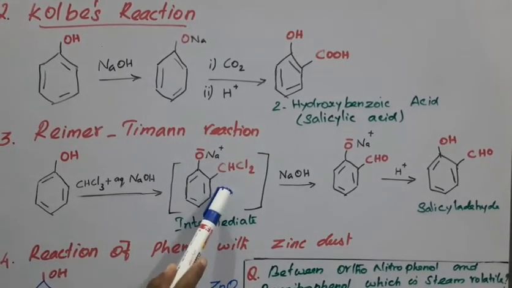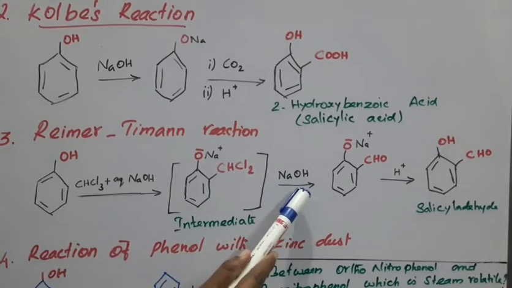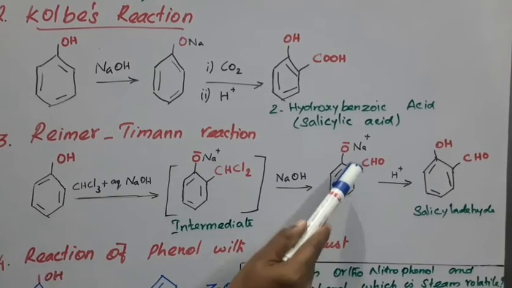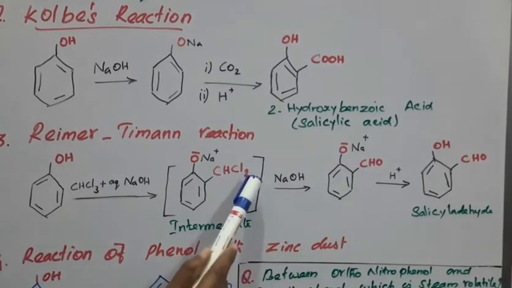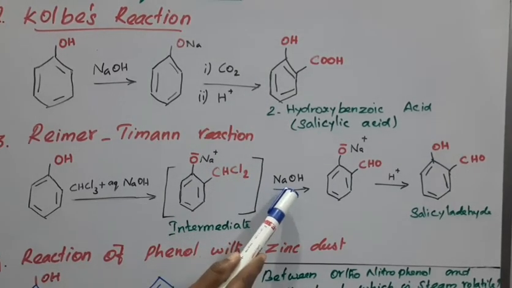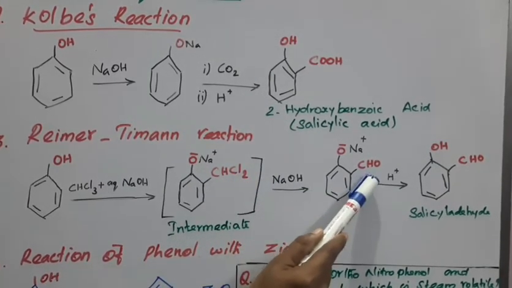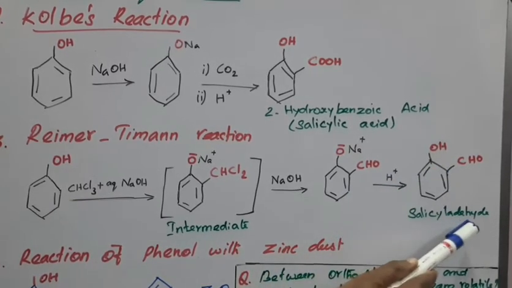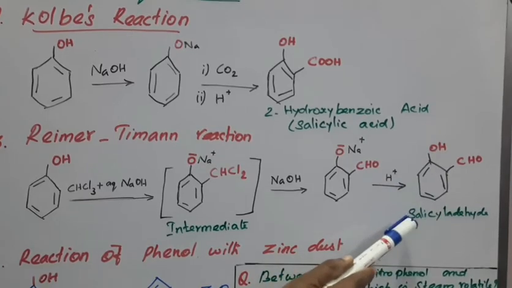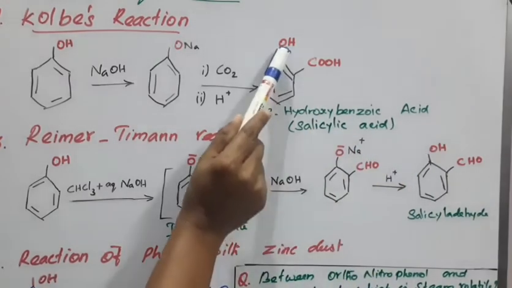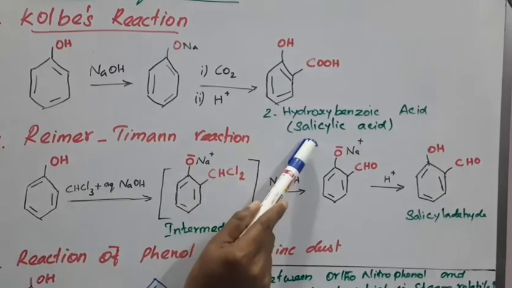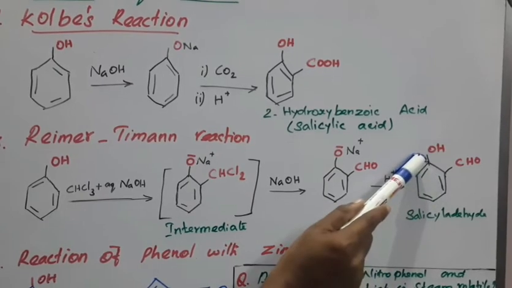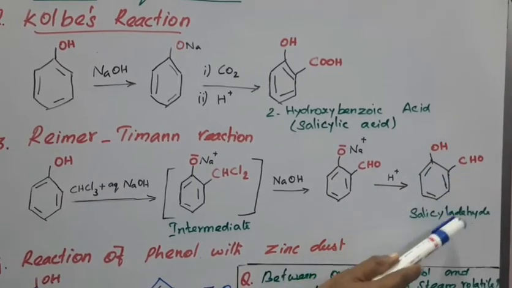This benzyl chloride reacts with sodium hydroxide, and hydrolysis takes place to form the aldehyde. After acid hydrolysis, salicylaldehyde forms. Students, phenol with a COOH at the ortho position is salicylic acid, whereas phenol with a CHO at the ortho position is salicylaldehyde.